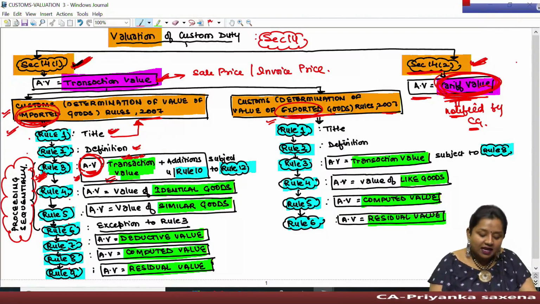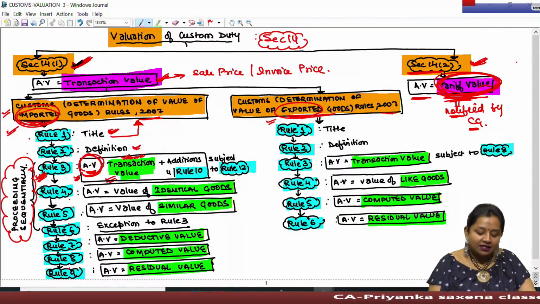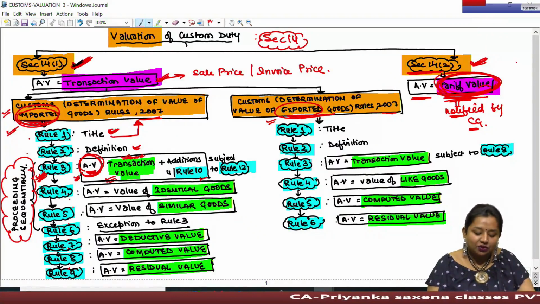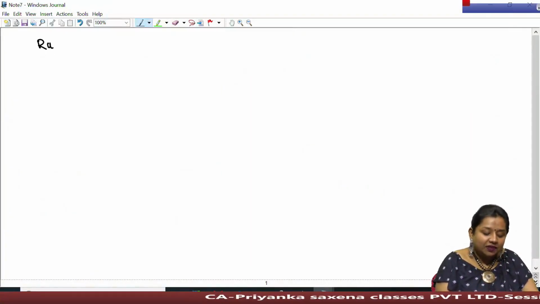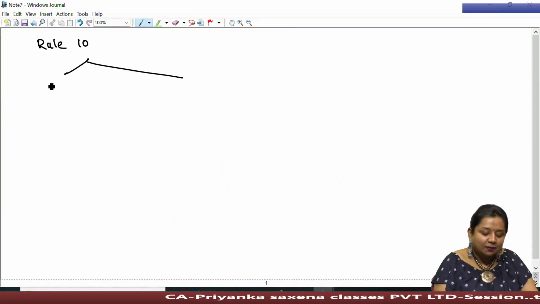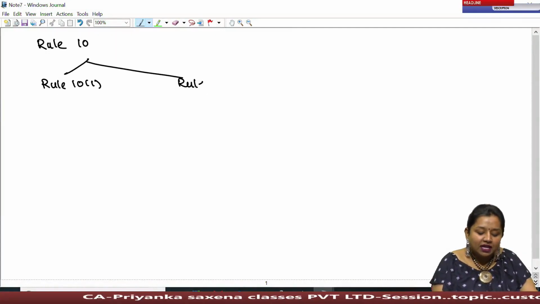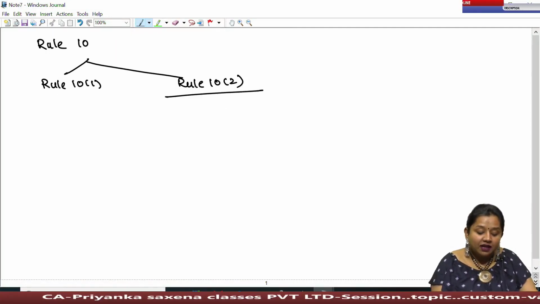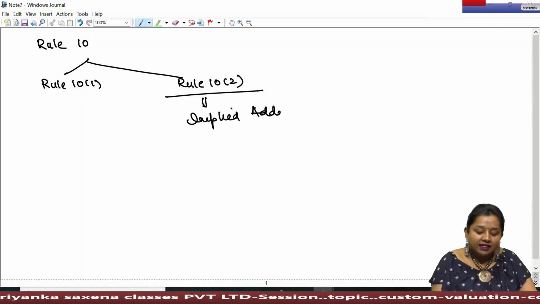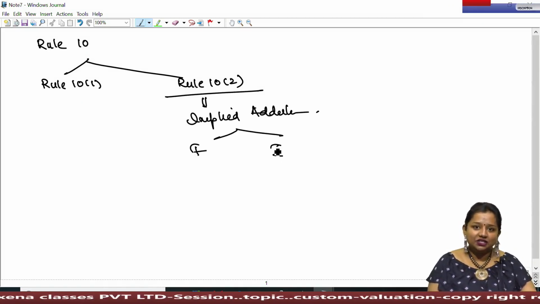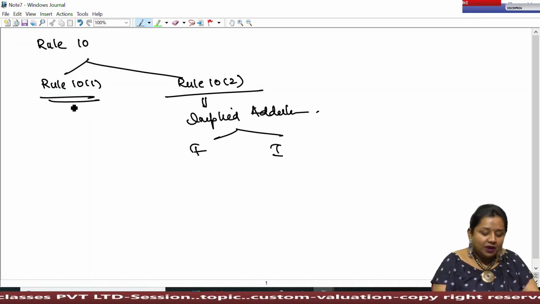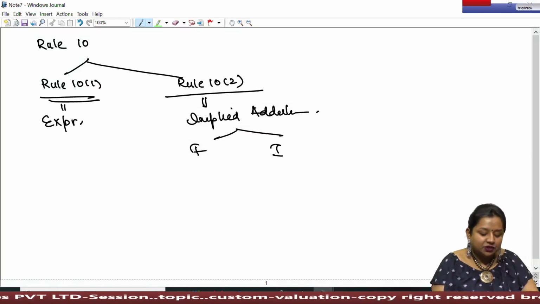Rule 3 says that assessable value shall be determined as transaction value plus additions under rule 10, wherein rule 10 comprises two sub-rules, that is rule 10 sub-rule 1 and rule 10 sub-rule 2, wherein under rule 10 sub-rule 2 implied additions are given in the name of freight and insurance, which we had already covered under session 1. Rule 10.1 comprises expressed additions.